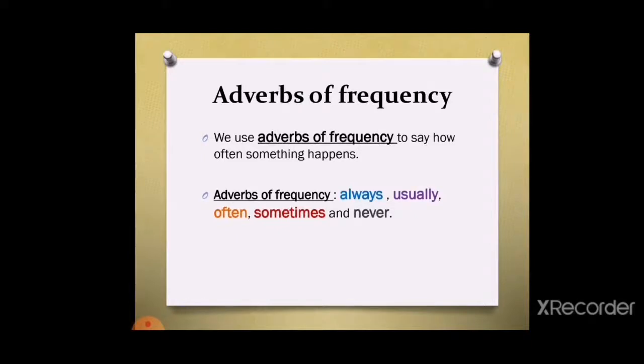What do we mean by adverbs of frequency? Adverbs of frequency means ظروف التكرار. Why do we use adverbs of frequency? We use adverbs of frequency to say how often كم مرة something happens حدث الشيء. What are the adverbs of frequency? They are always, usually, often, sometimes, and never. These are adverbs of frequency.